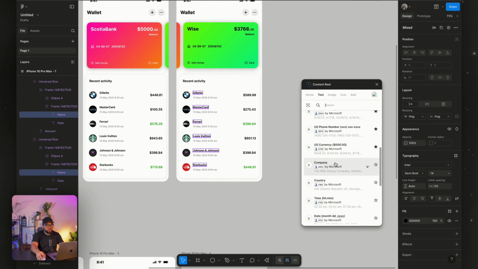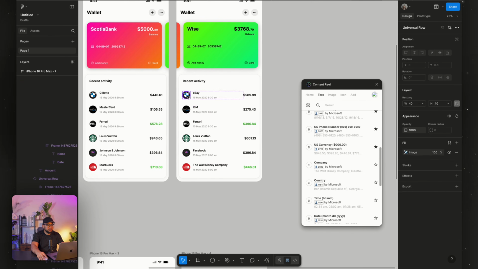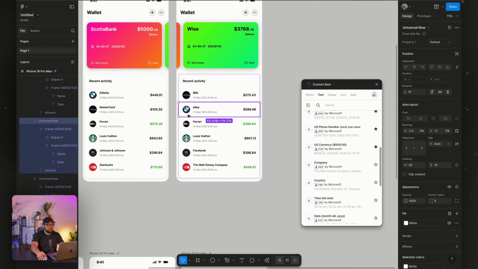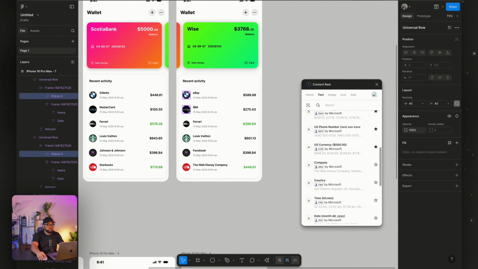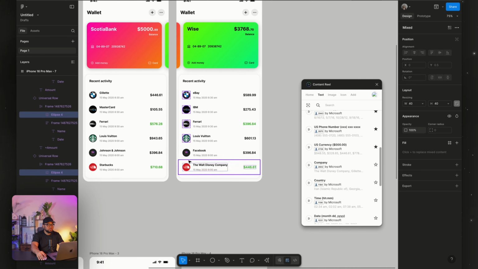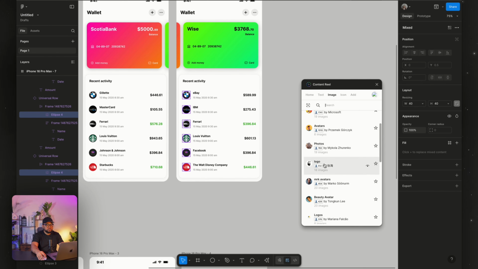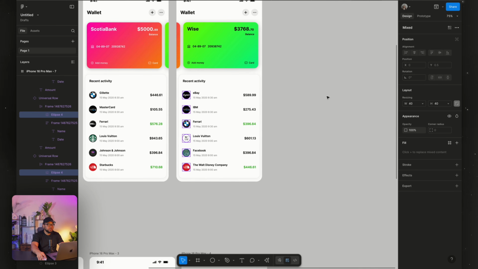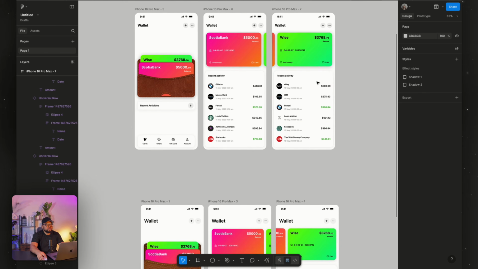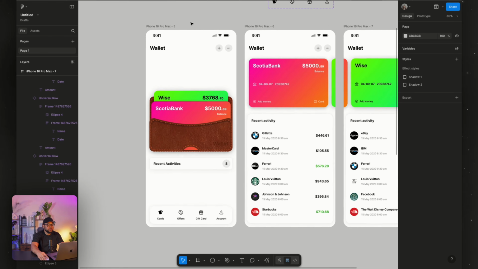So we'll look for company and change. And now let's change all the logo. Go to image. Yep. So we have all of them now created.